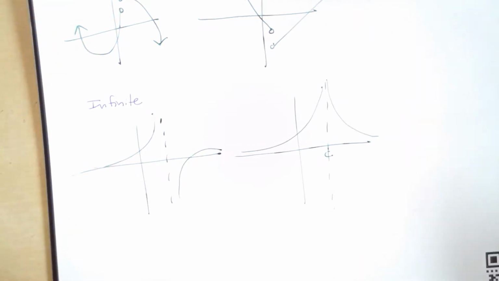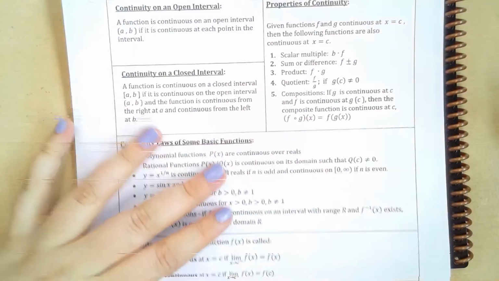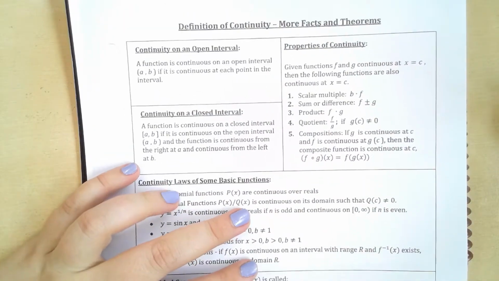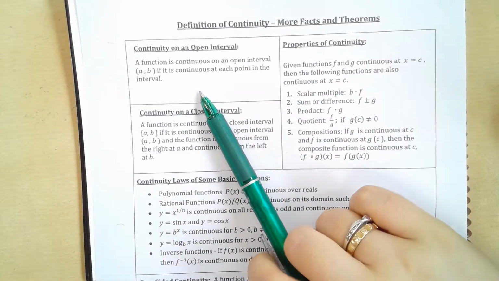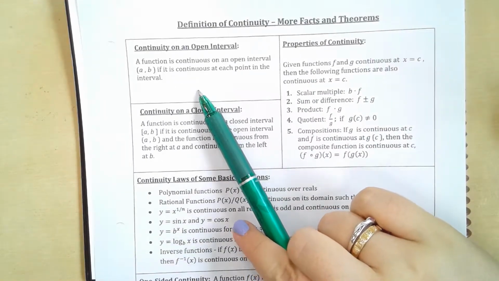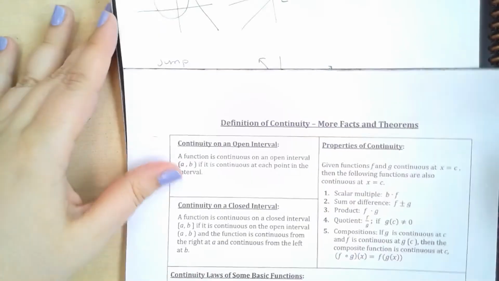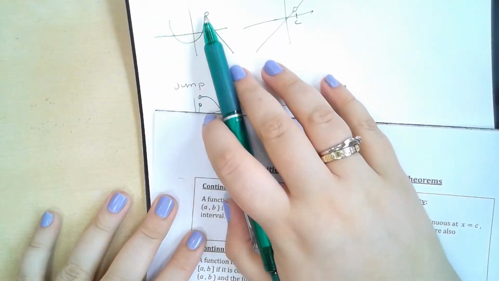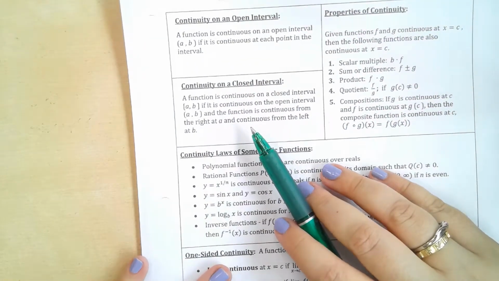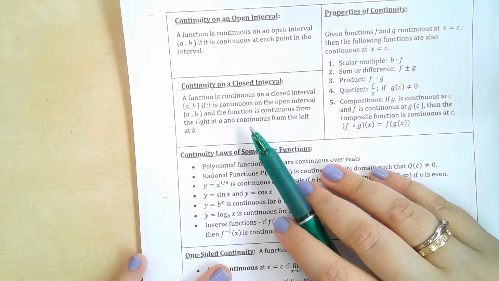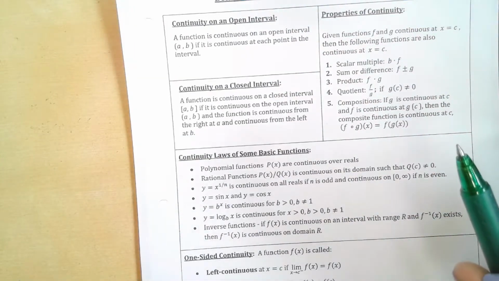But let's talk a little bit more about continuity. I'm actually going to pull up a paper here just because I think this is easier to see. And I'm going to upload it to our Google Classroom, but there are some definitions of continuity, some facts and theorems. So first one, on an open interval, it's continuous on an open interval if it's continuous at each point on the interval. So like here, if I was looking at this graph, it's not continuous on an open interval here because I have a discontinuity there, right? On a closed interval, it's continuous on a closed interval if it's continuous on the open interval and from the right at a and from the left at b. So you don't have holes at the very ends there.